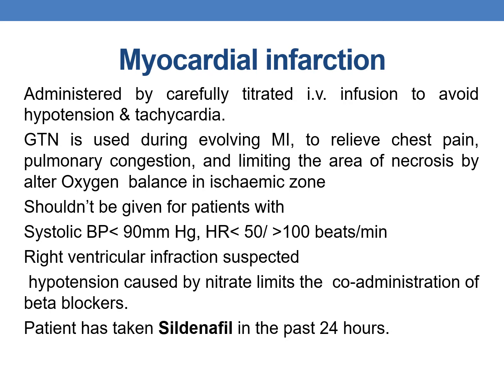It is administered by carefully titrated IV infusion to avoid hypotension and tachycardia. GTN is used during evolving myocardial infarction to relieve chest pain, pulmonary congestion and to limit the area of necrosis by altering the oxygen balance in ischemic zone. And GTN should not be given for patients whose systolic BP is less than 90 mmHg and whose heart rate is less than 50 or greater than 100 beats, and the patients in whom right ventricular infarction is suspected.